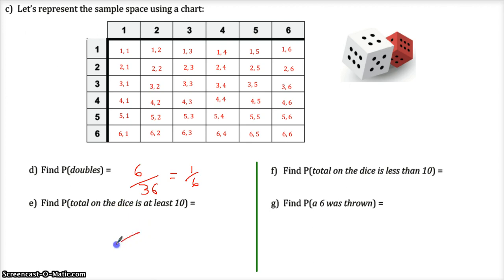Find the probability the total on the dice is at least 10. Okay, so again, out of these 36 possibilities, how many of these are at least 10? Well, that's at least 10. Whoops, I don't want it to be a cross out. I want it to be a highlight. Thank you. All right, so I'll do this green highlight again. So that's at least 10, that's at least 10, that's at least 10. Notice the sums are on these diagonals. It's kind of nice. At least 10, at least 10, at least 10.